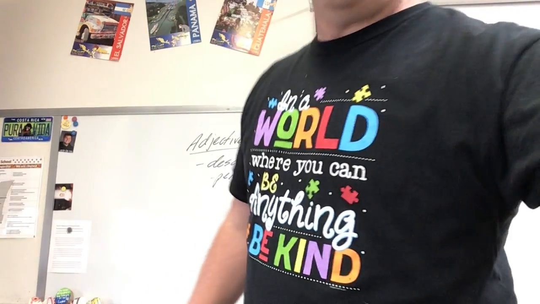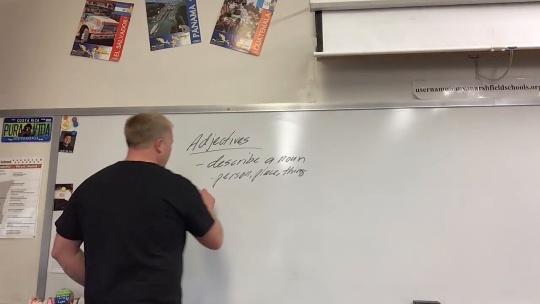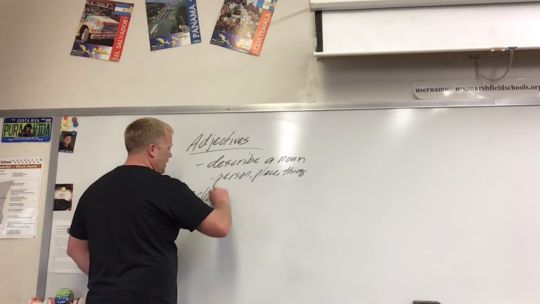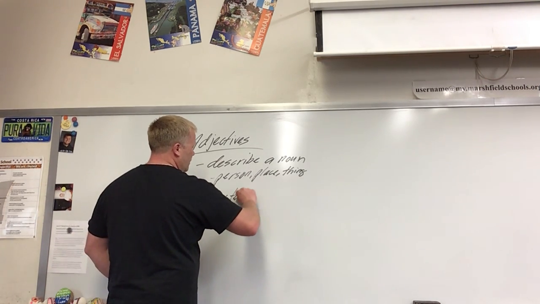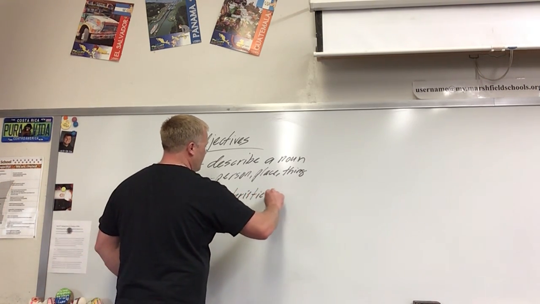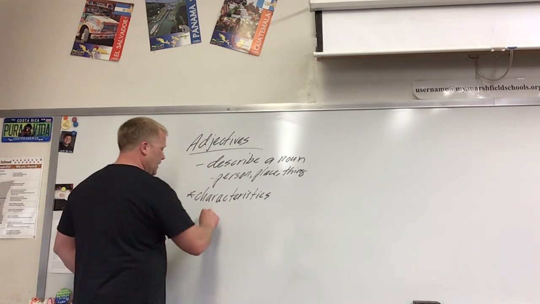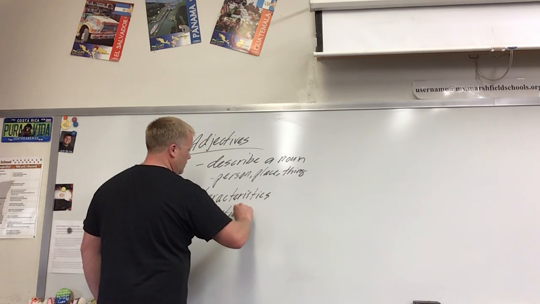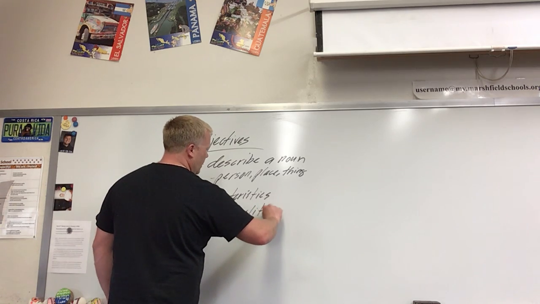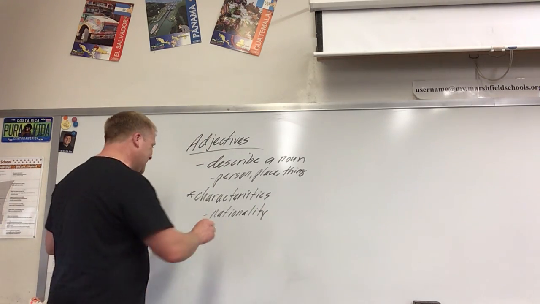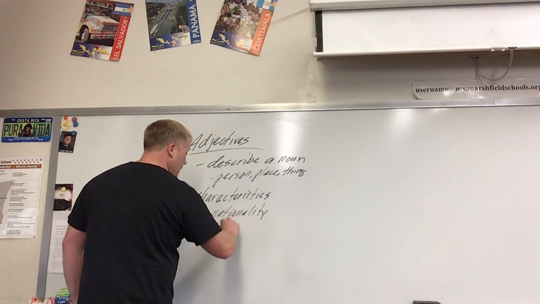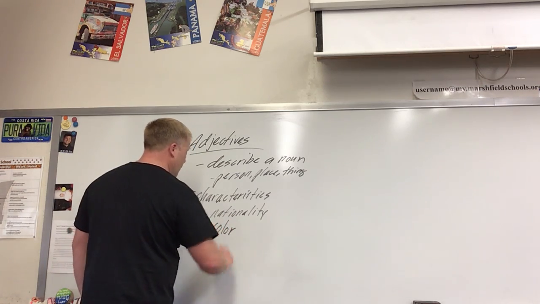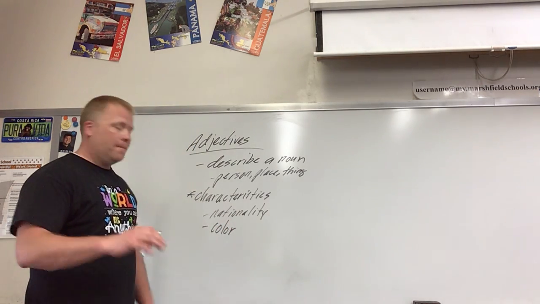So typically we use these when we talk about characteristics of people or things, like nationality: American, Cuban, Mexican, etc. A color, like a red book, a black bag.